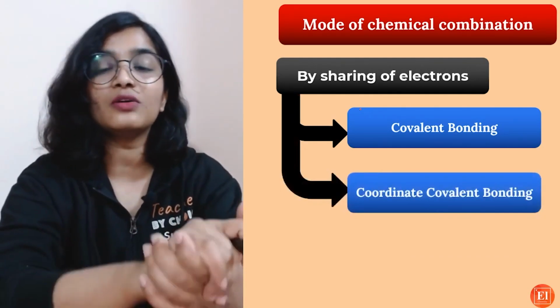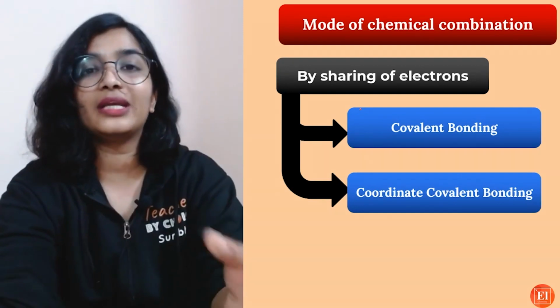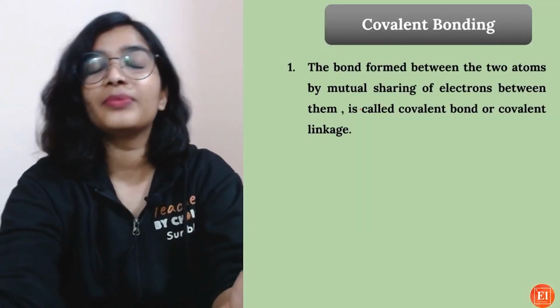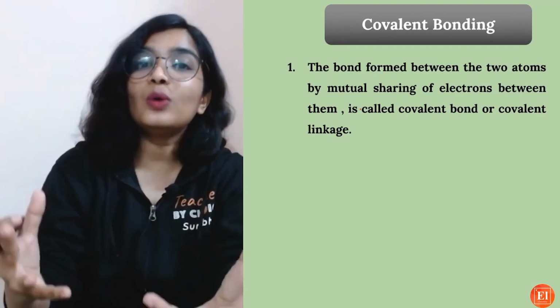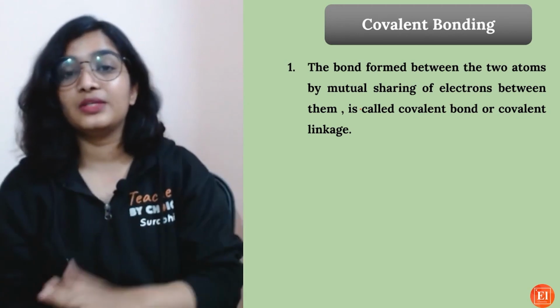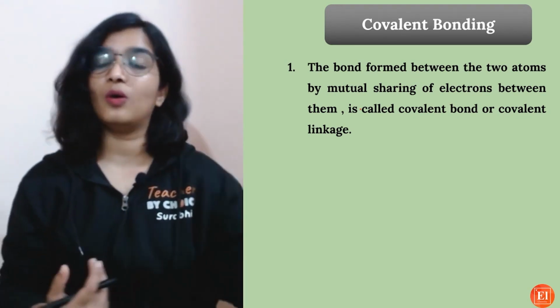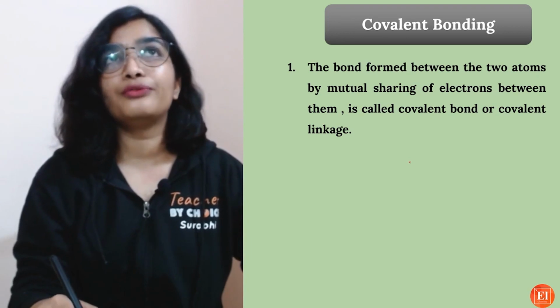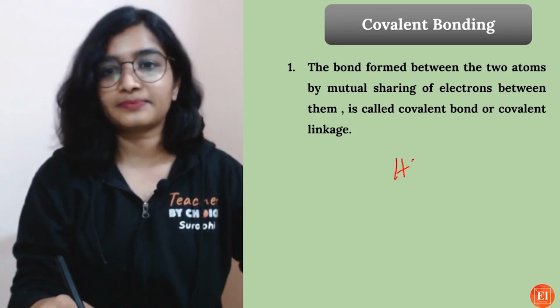By sharing of electrons, there are two types: covalent bonding and coordinate bonding. Now what is this covalent bonding? The bond formed between the two atoms by mutual sharing of electrons between them is what is called covalent bond or covalent linkage. For example, let's take an example of HCl.